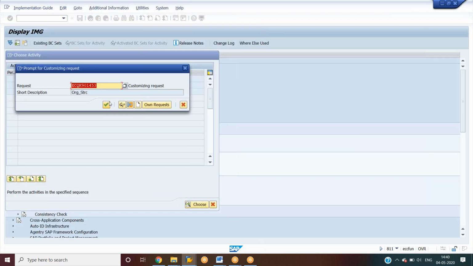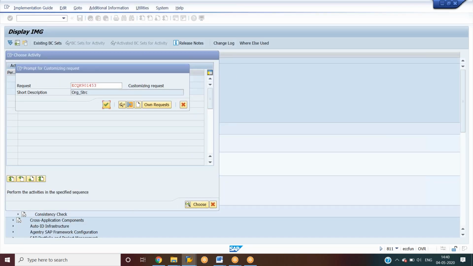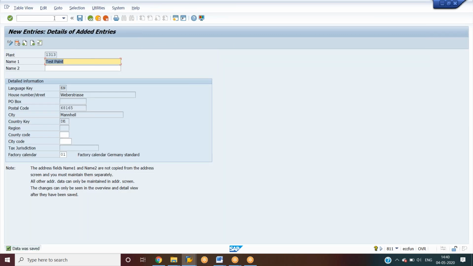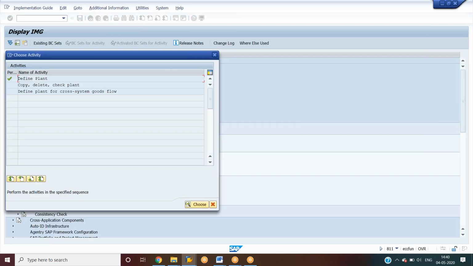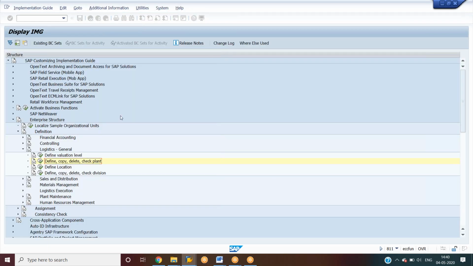Same TR we are maintaining. Okay, then after we need to create a storage location.